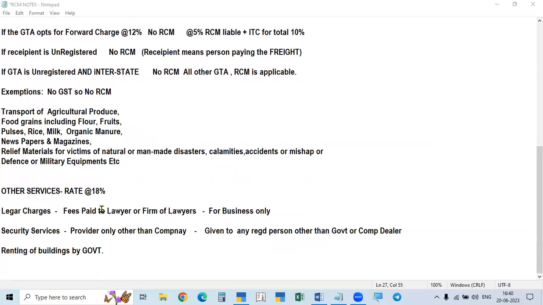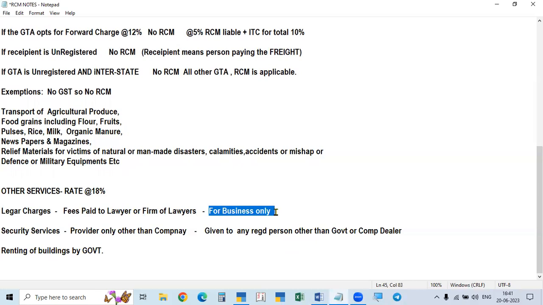And in the case of other services, I told you now, the procedure is the same. So legal charges, paid to lawyers or firm of lawyers only. If an advocate or firm of advocates is paid, then RCM will be applicable, and the receiver of the service must be a business.